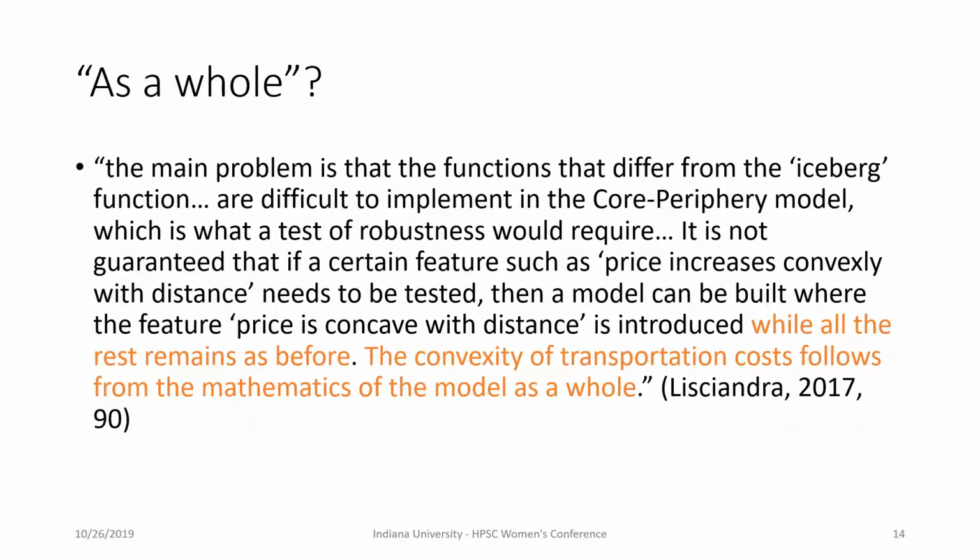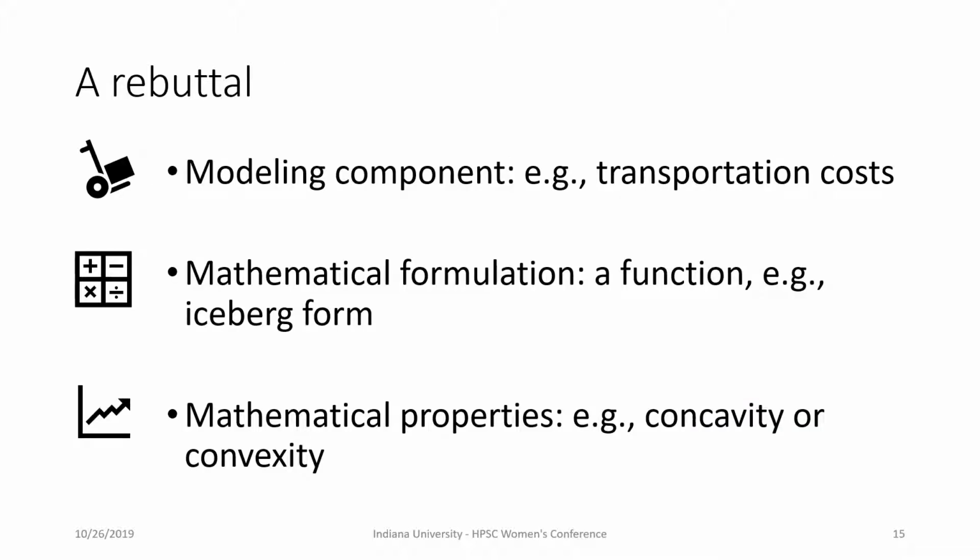She argues that it is difficult to replace the iceberg assumption or the iceberg function with other functions, because it is not guaranteed that if a certain feature, such as price increasing convexly with distance, needs to be tested, then a model can be built where the feature is concave with distance while all the rest remains as before. The convexity of the transportation costs follows from the mathematics of the model as a whole. Consequently, if you can't swap it out, then robustness analysis is of no use. We disagree. We think her argument is insufficient.